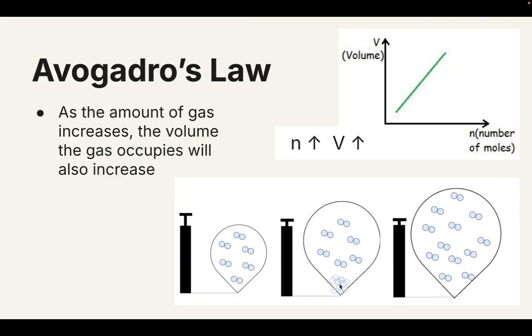If I were to pump more gas into the container, now I've doubled the amount. I have 12 moles of gas in it. The expandable container is going to take up more space. It's going to expand. The volume is going to get larger because I have pushed more gas particles in.